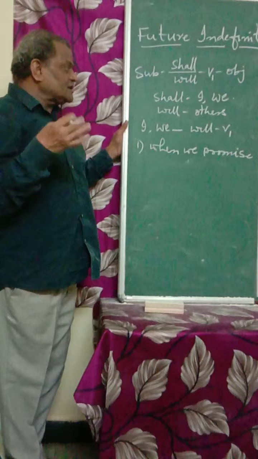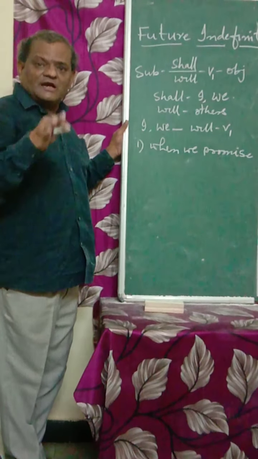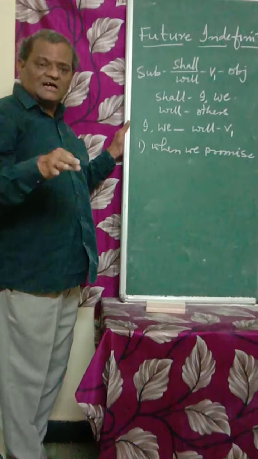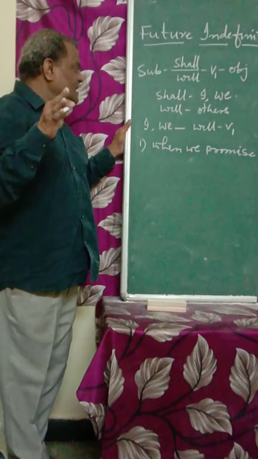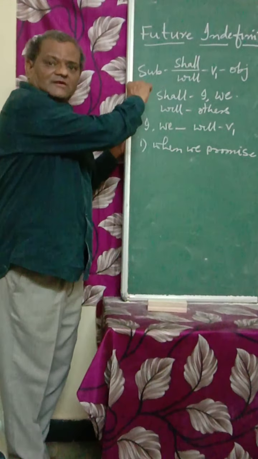So, on such occasions, which are not stipulated, not fixed, not really going to happen, we use shall for I and we.